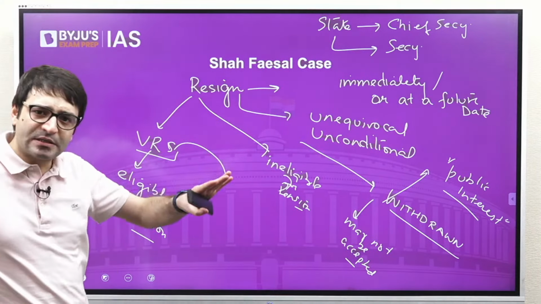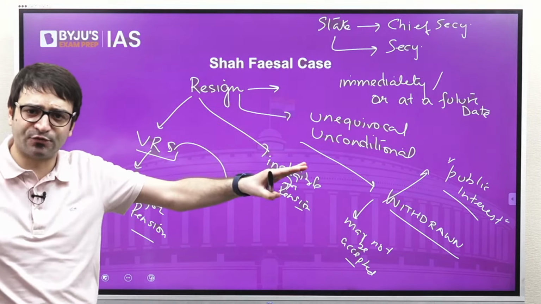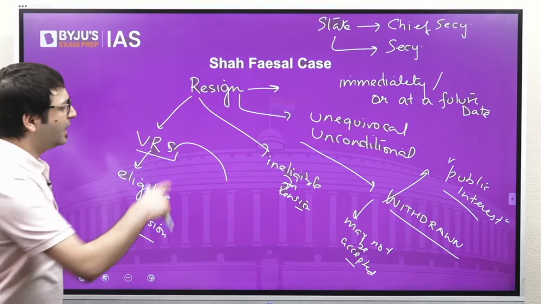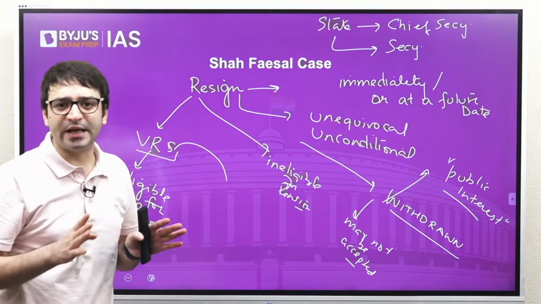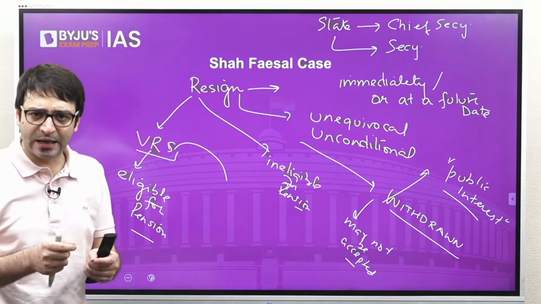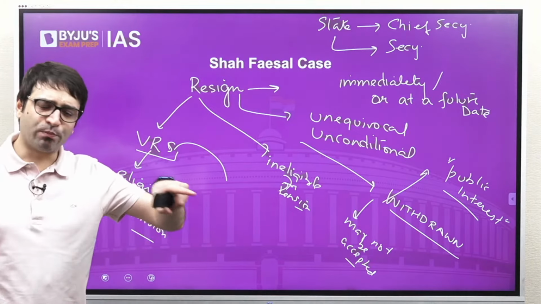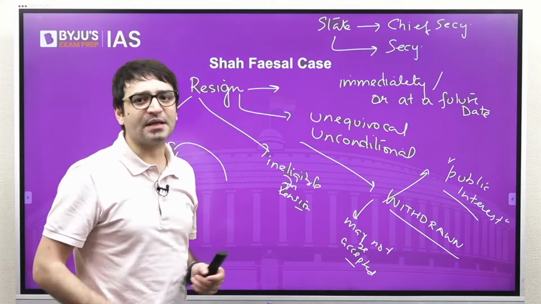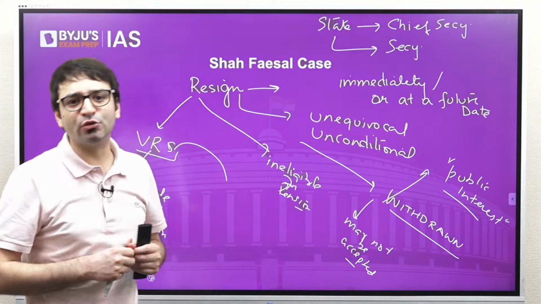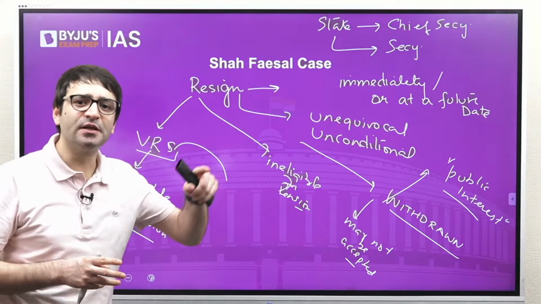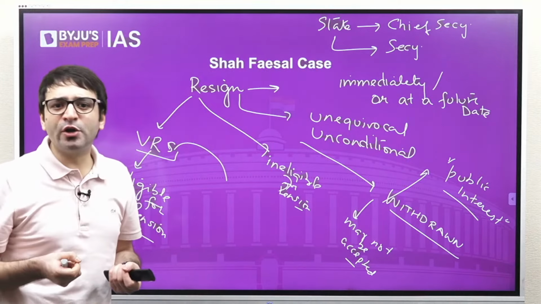So these are the rules concerning the resignation of a member of bureaucracy, IAS, IPS, Forest Service or Central Civil Services. If you want to resign, this resignation can be either immediately or at a future date. But this resignation has to be clear, unequivocal and unconditional. How do you resign? If you are posted in a state, you resign by submitting your resignation to the Chief Secretary. If you are posted at the central level, you resign by submitting your resignation to the Secretary of that particular ministry.